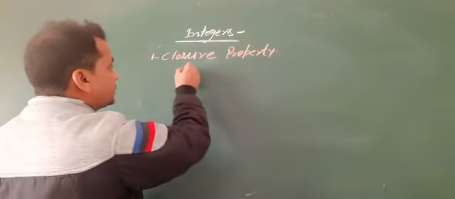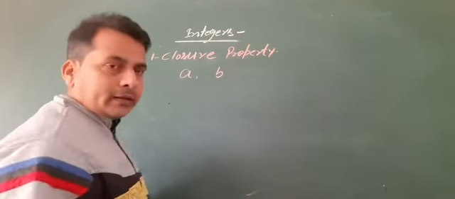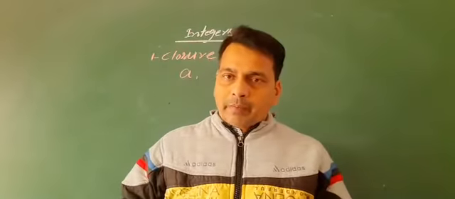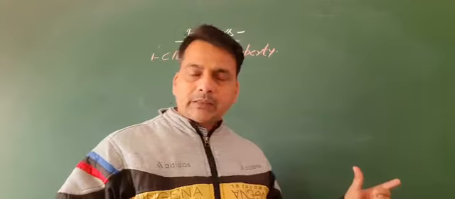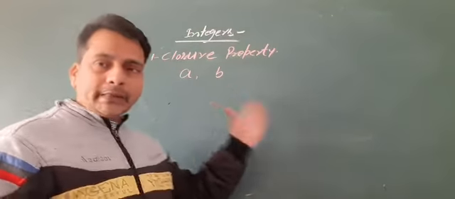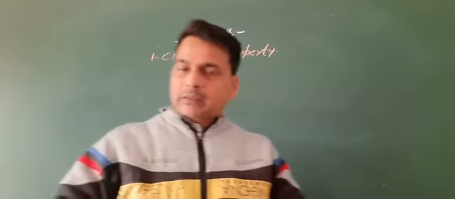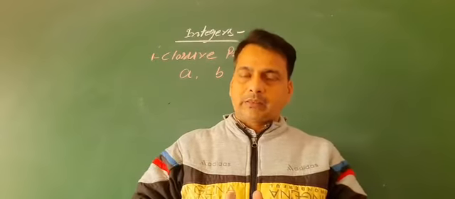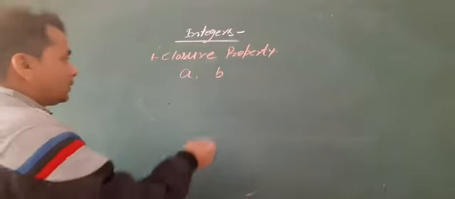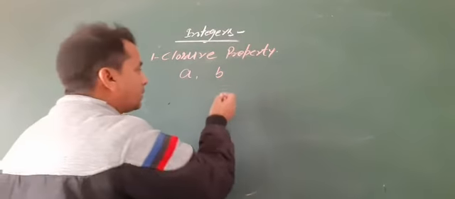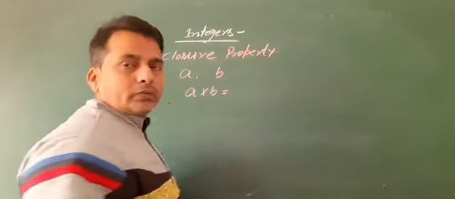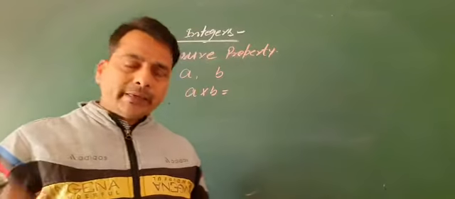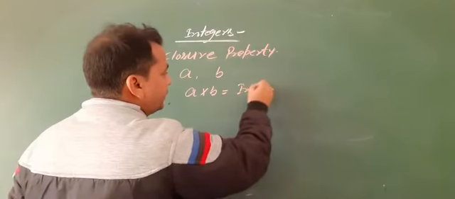Suppose there are two integers a and b. Closure property of multiplication: for two integers a and b, the product of the two integers is always an integer. Here, with two integers a and b, the product a times b is also an integer.